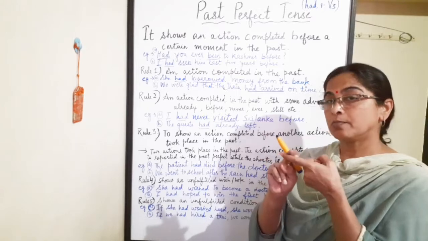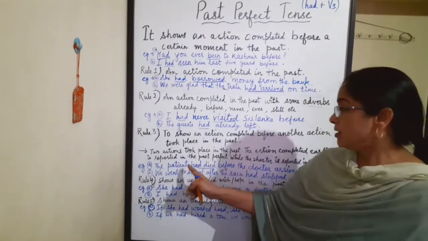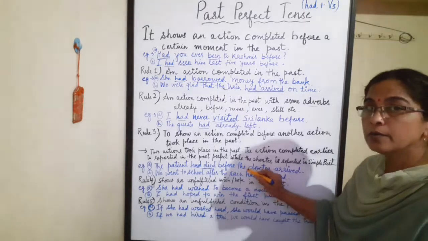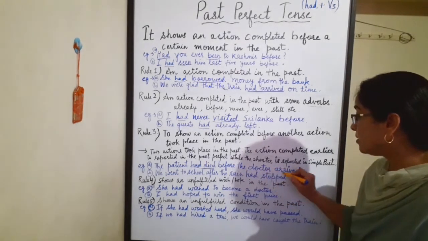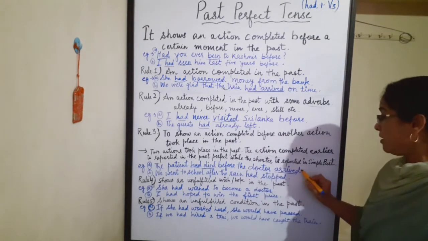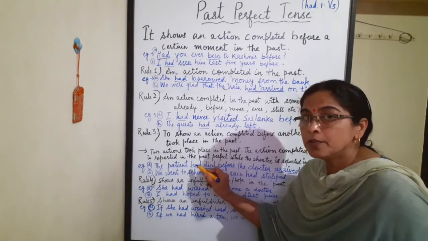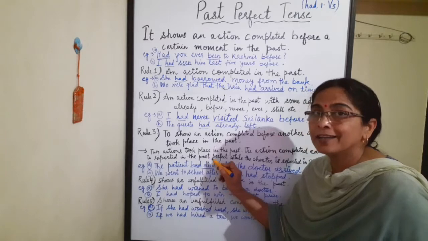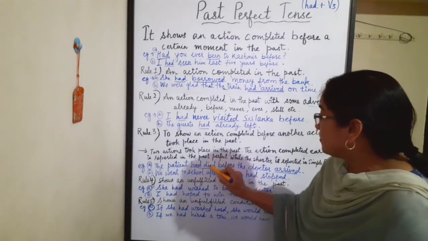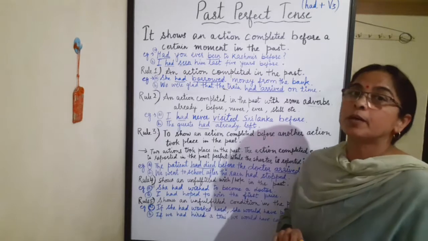So the action which took place earlier is the patient had died. We are using had because this action took place earlier than the other one. The action which took place later on is the doctor arrived. So here we are using simple past, that is the V2 form of the verb. Arrived is V2, and had died is, that is, had is the auxiliary verb which is used with the third form of die, died, died. So here we used past perfect tense and here we are using only simple past.